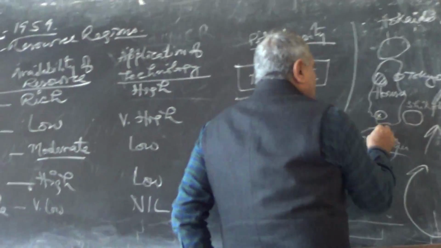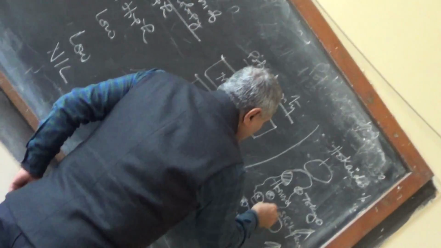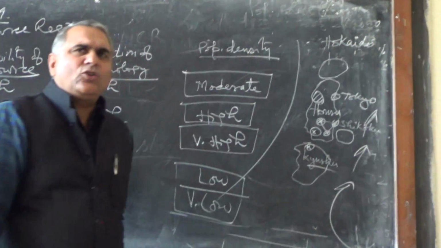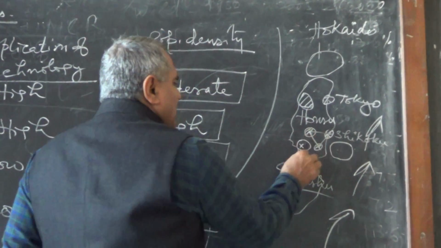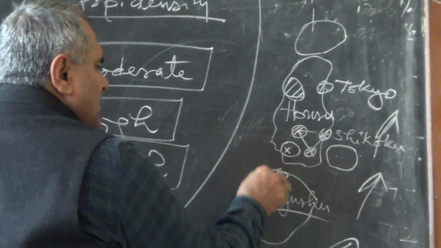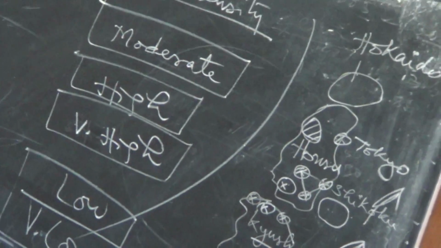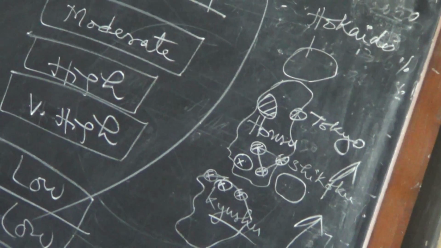Hiroshima is here. Nagasaki is here. Kobe is here. Kyoto is here. Osaka is here. There is a triangle: Osaka, Kobe, Kyoto. This is Hiroshima. This is Nagasaki. This is Shimonoseki. This is Yamata. So these are the different cities, but three are big cities. Osaka is the Manchester of the East.